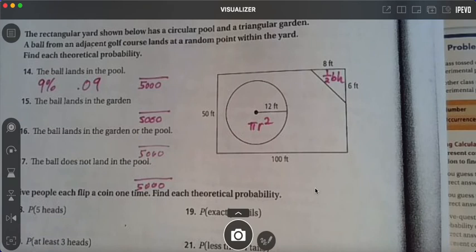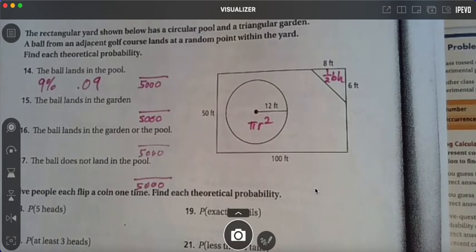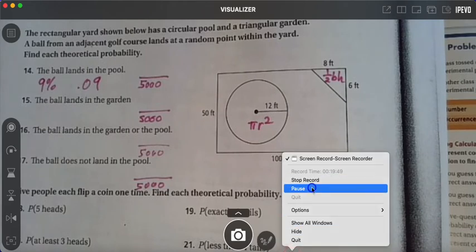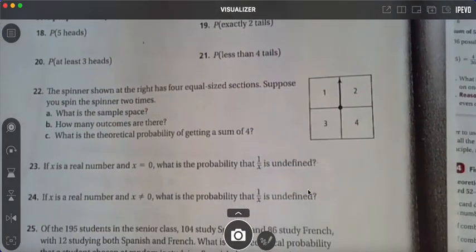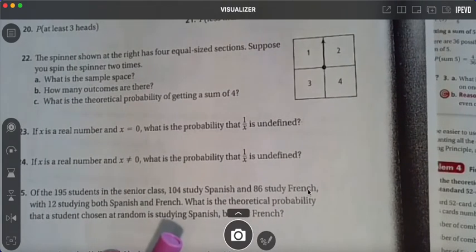Y'all have to find those. What do we put over 5,000? 452.38. That was what you put over that 5,000. Does that make sense? Yes, ma'am. Okay. So on number 22, I know I'm skipping around. We'll come back to some of the other stuff.